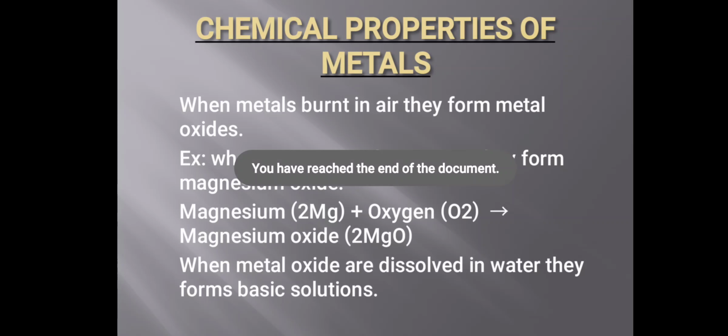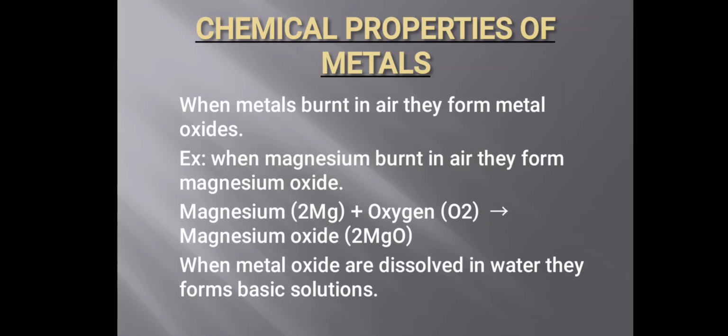Now we will see the uses of metals and non-metals. Metals are used in different sectors, like in the production of vehicles, roofing, industries, factories, and trains. Metals have different types of uses, but non-metals also have different types of uses in our day-to-day life.